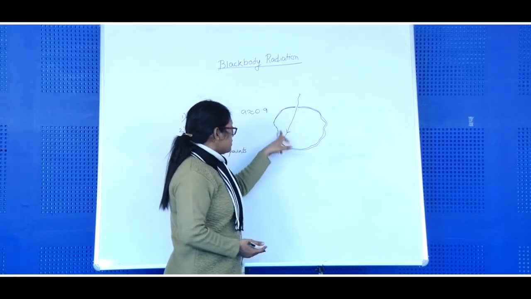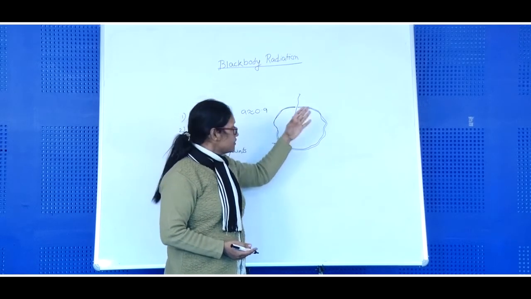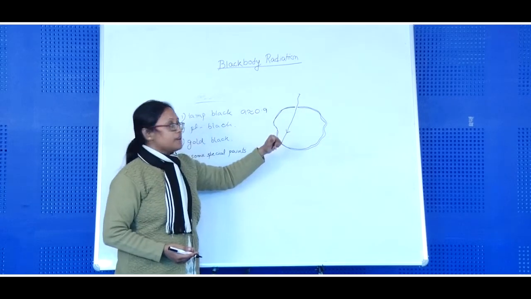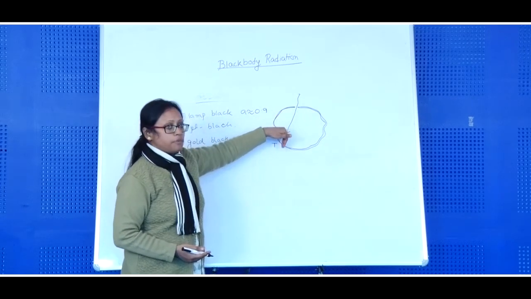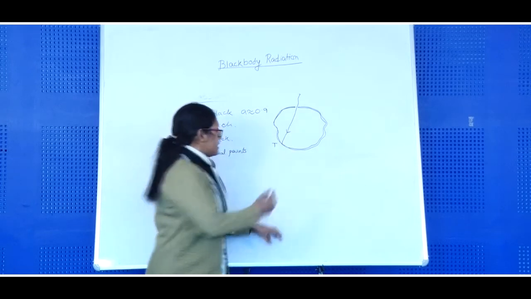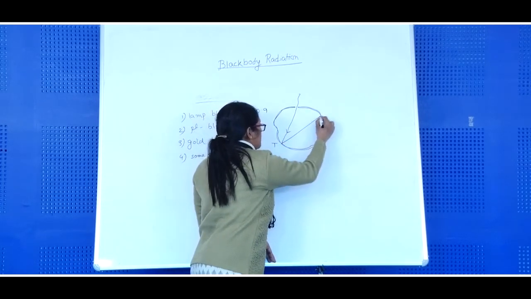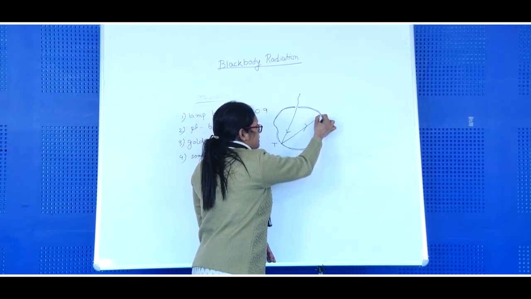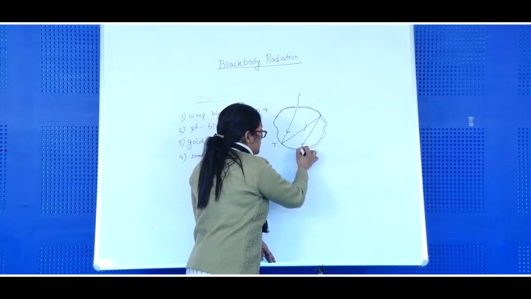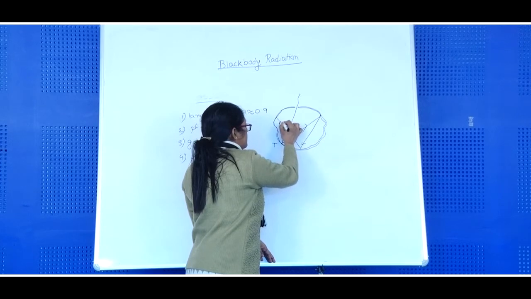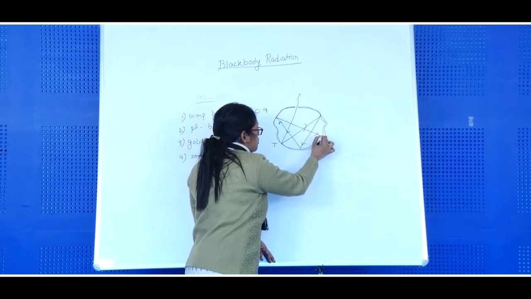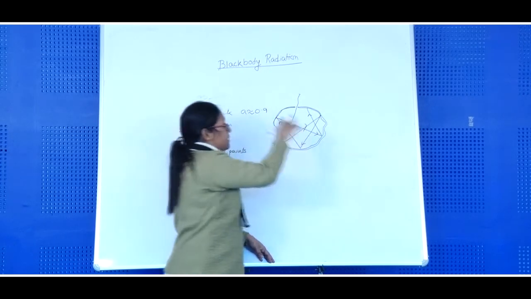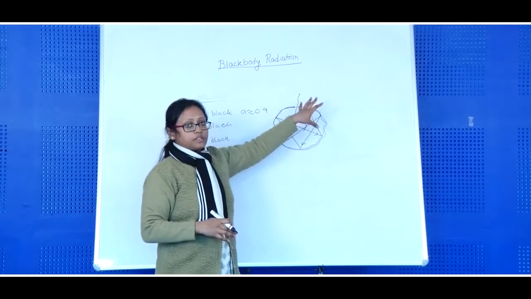So the radiation will be absorbed by this body. Now the character of a black body is that whatever radiation is absorbed will be emitted by the body. So it can again be absorbed here, then again emitted, then again absorbed. So the radiation will be trapped within this enclosure.